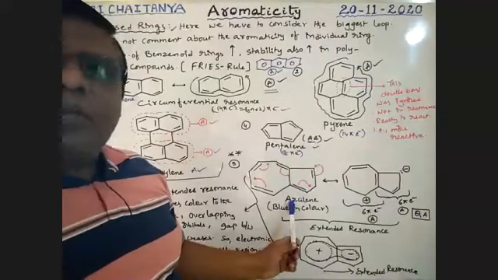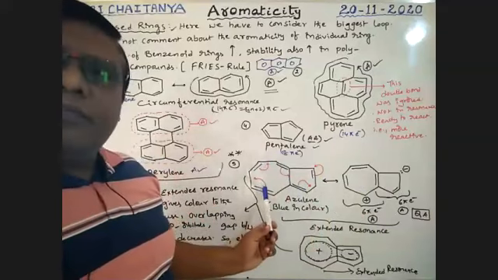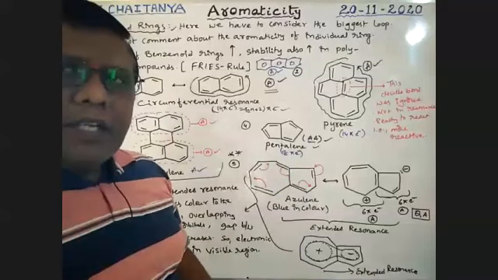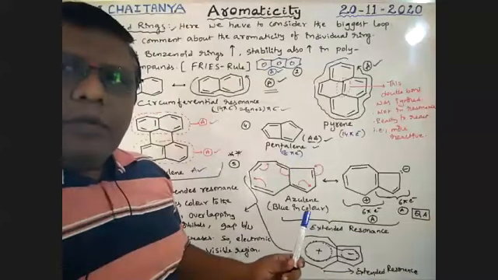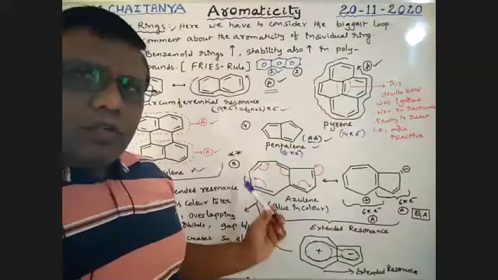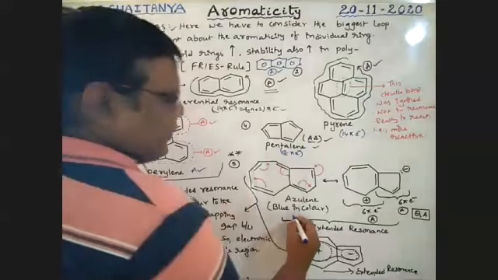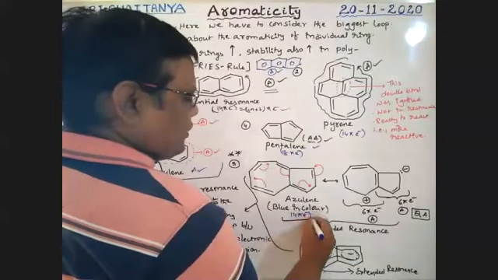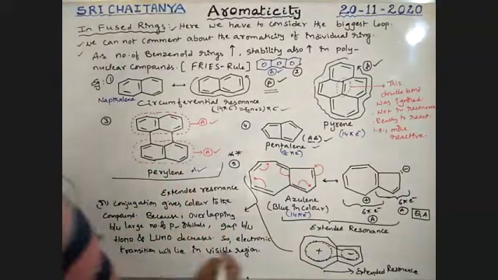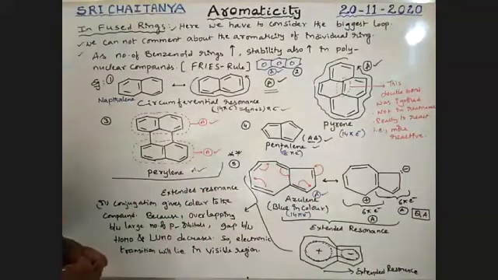So this is azulene, boys. This is aromatic. Here, 1, 2, 3, 4, 5. Everywhere alternating single and double bonds are there, in a ring structure. Planarity is there. All are sp2 hybridized, so continuous conjugation is there. And 7 pi bonds means 14 pi electrons. Therefore, the compound is aromatic.